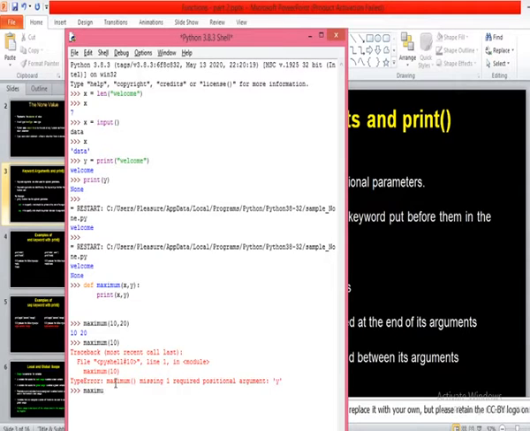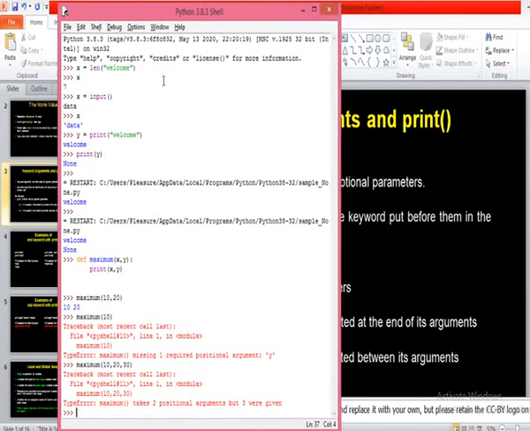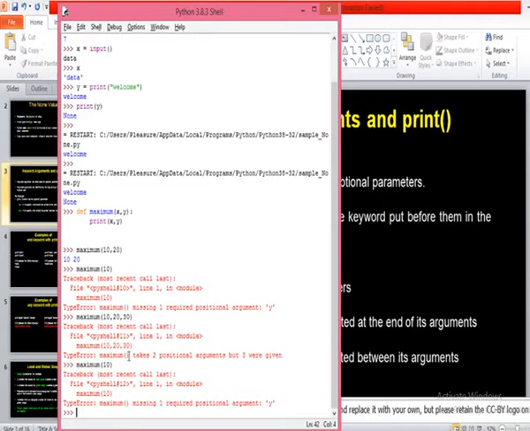Likewise, if I pass an extra one like 30, expecting 2 but passing 3, in that case also you get an error message: maximum takes 2 positional arguments but 3 were given. Now, if I want to use this with only one argument, it has to work, but now it is showing an error message.